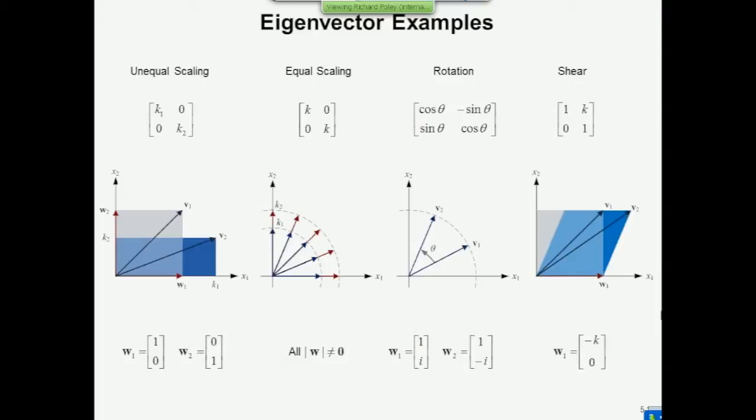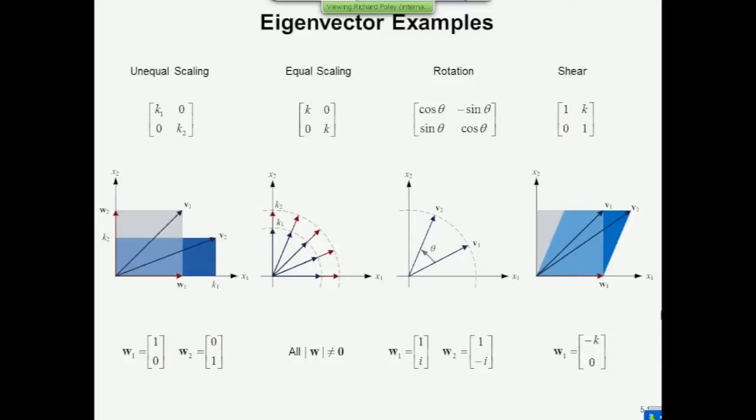And the 4th example is called a shear. So imagine that this first rectangle drawn to the corner of V1 is a block of rubber or something, and you push the top edge of it so that it's kind of in shear. V2 obviously has a different direction now under V1, so you've got this kind of parallelogram thing going on. And obviously W1, the vector along the x1 axis, is unchanged in direction under a shear, but certainly it's not true that x2 is unchanged in direction, because that's pushed that way.